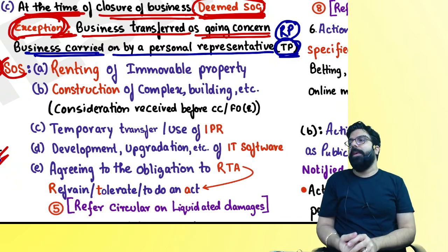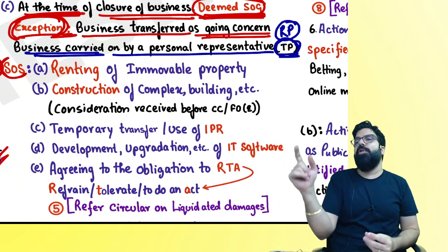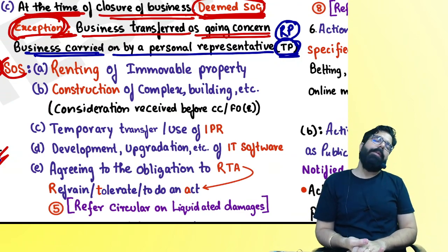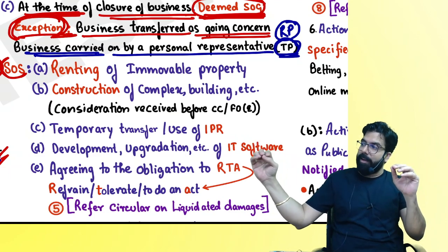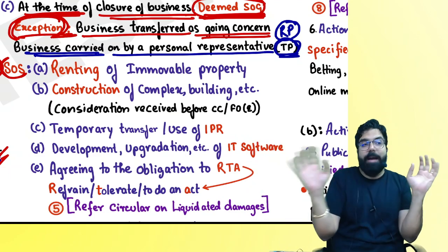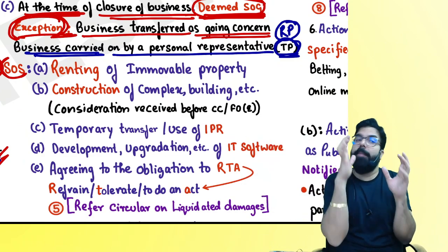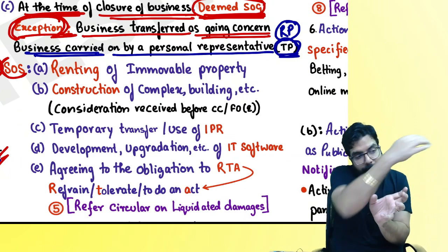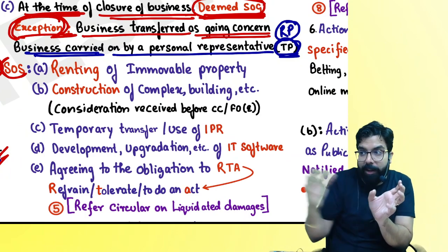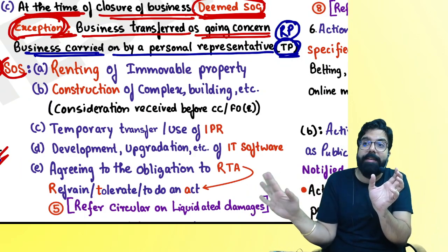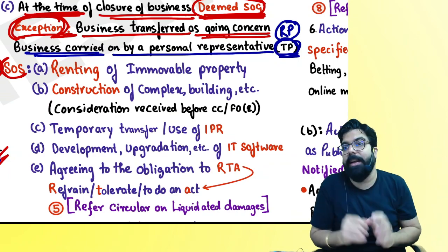My question: if I close my business and take all the assets home, is it supply of goods or supply of service? I went ahead and closed my business, but now my business will be carried out by whom? A representative. Or I gave someone my business as a going concern. Now this person will collect the GST and give it to the government. My question is, when I give him all the assets and liabilities, will GST come or will it be exempted? Why exempted? He will sell, he will collect, and he will give it to the government.